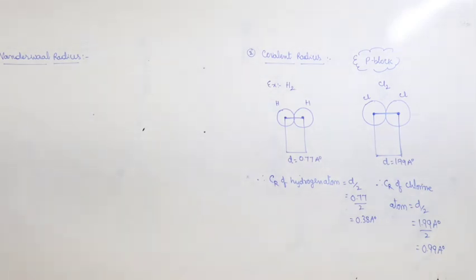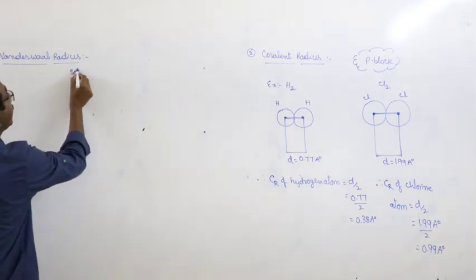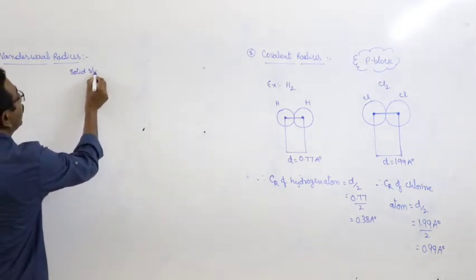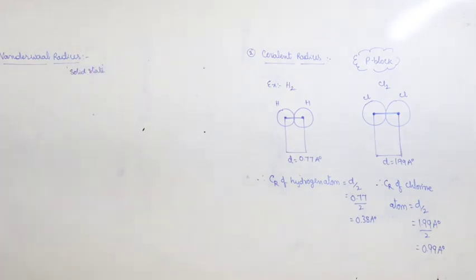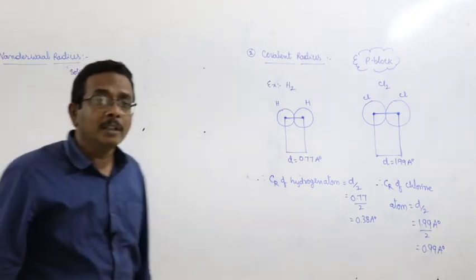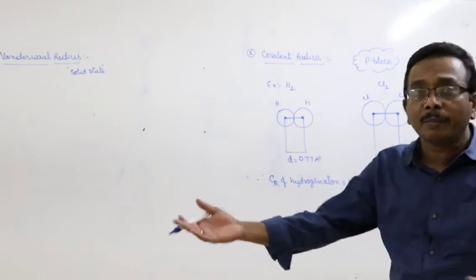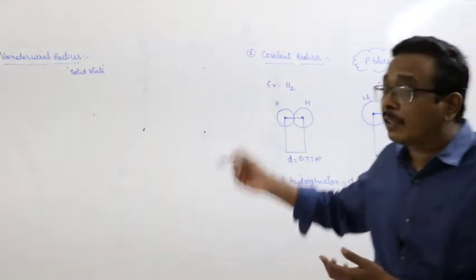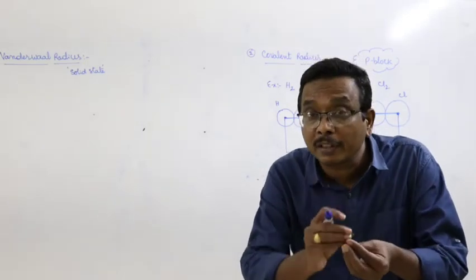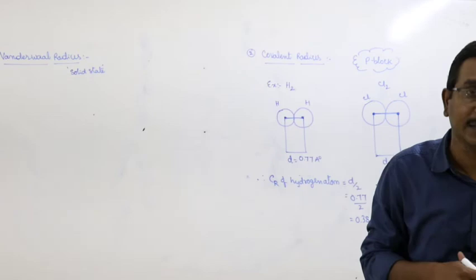This is applicable for the compounds which exist in the solid state only. Means what? Take for example, suppose an element is available in the form of gas. In order to calculate the van der Waals radius, you should convert the gas into solid state. Then only you can measure the van der Waals radius.